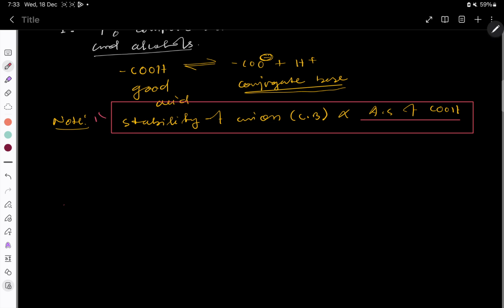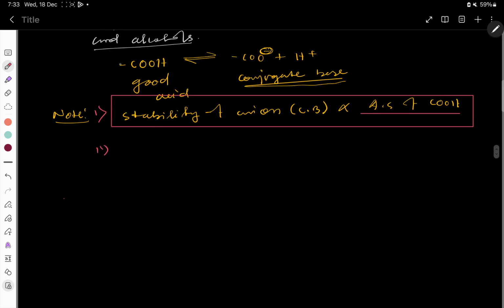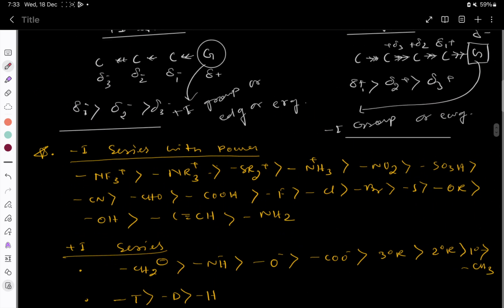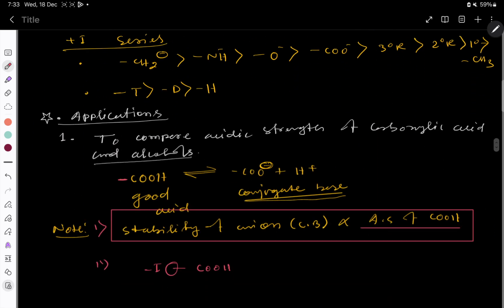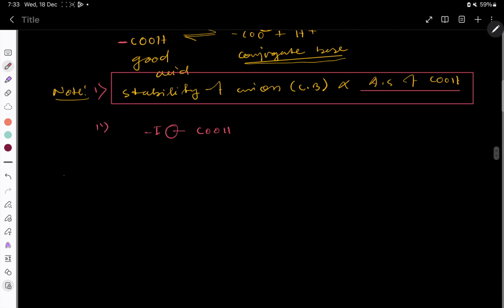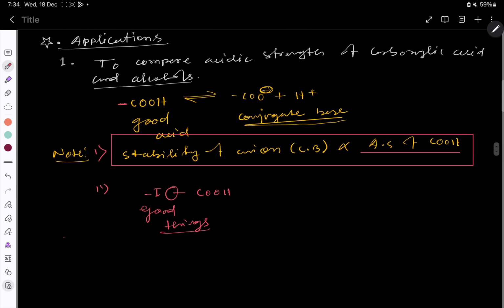Now, from now on you have to remember one thing. See here, I left one valency of carbon, right? If a CO group is there, now in this valency, how would you identify which one is a minus I group? See here, I'm explaining with the minus I series. If it is present here, that is a good thing, because it will stabilize this negative charge.